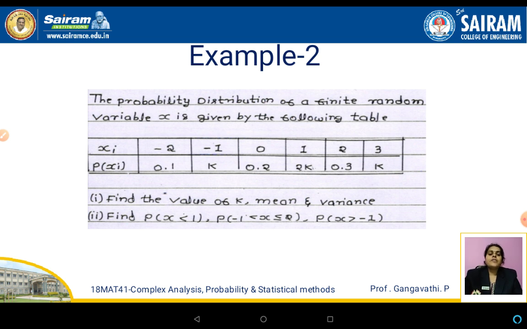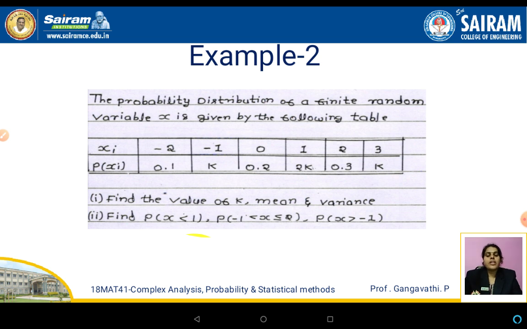The probability distribution of a finite random variable X is given by the following table. Xi and p of xi values have been given here. What has been asked of us? Find the value of k, mean and variance. We need to find k first, and then the mean and then the variance. The second sub-question asks us to find p of x less than 1.